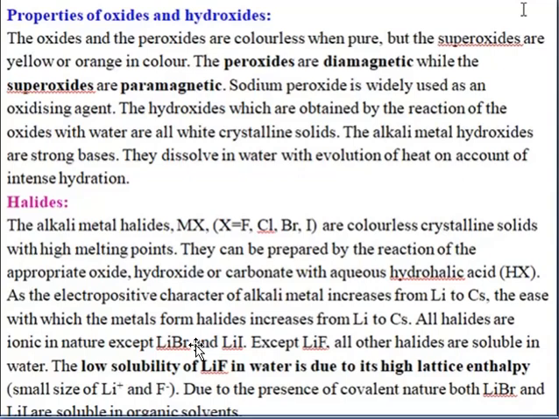When they are dissolved in water, if you touch it, you can feel the heat. So it is giving out heat. So evolution of heat means it is an exothermic reaction.